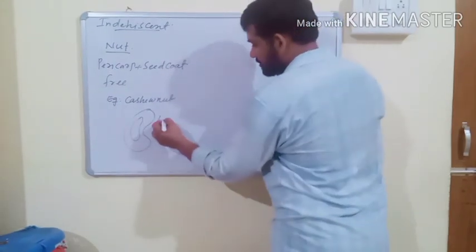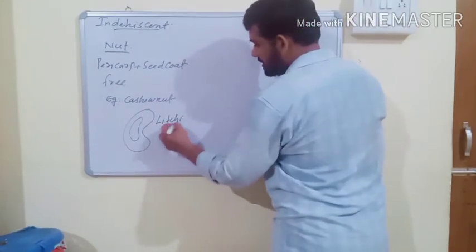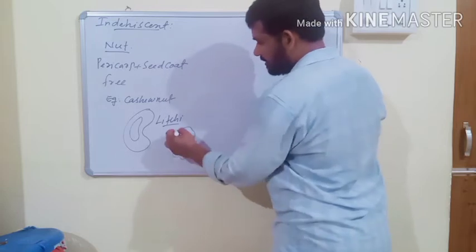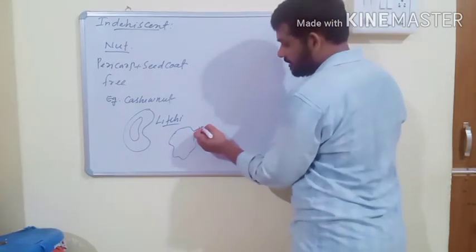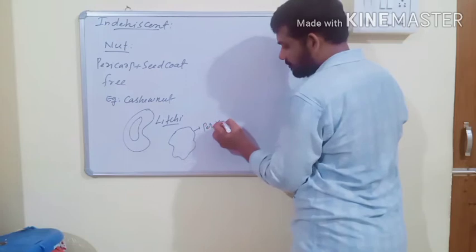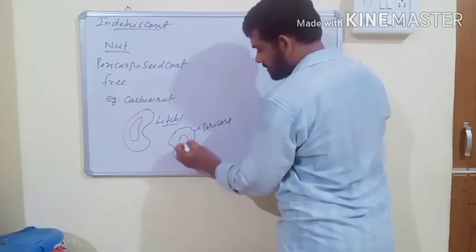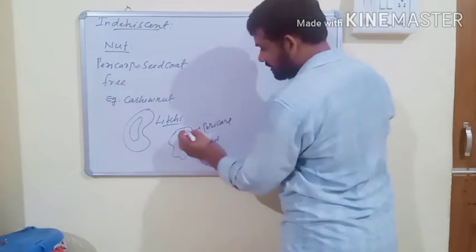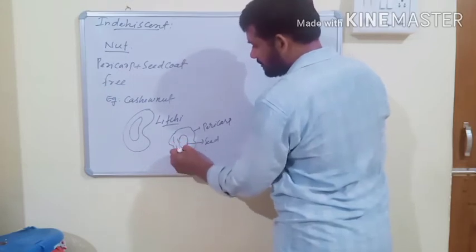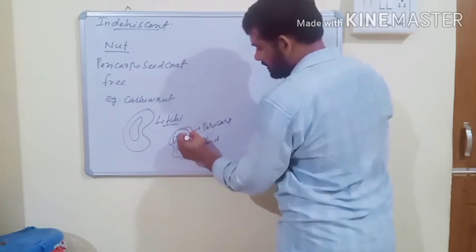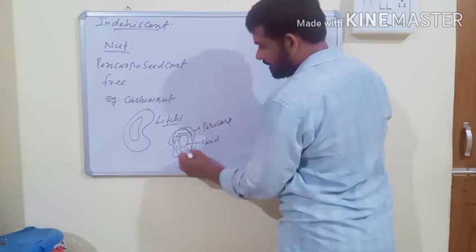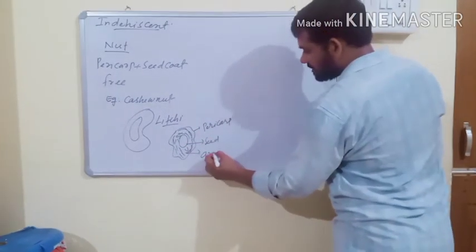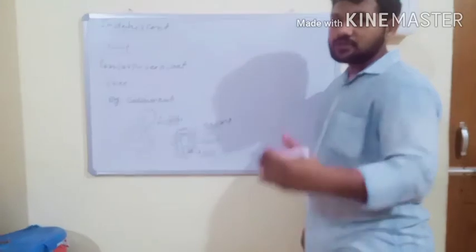And one more example is lychee. If you observe lychee, this is the leathery outermost structure, that is the pericarp, or the fruit, and the inner black colored structure is the seed. In between these two, there is a white translucent part, and this white translucent part is edible, and this edible part is known as aril. Aril is not a true fruit.